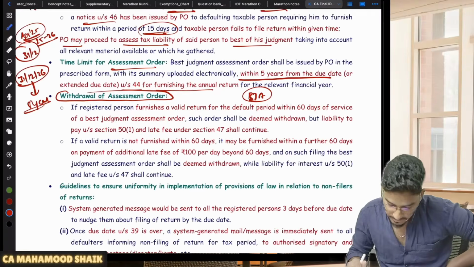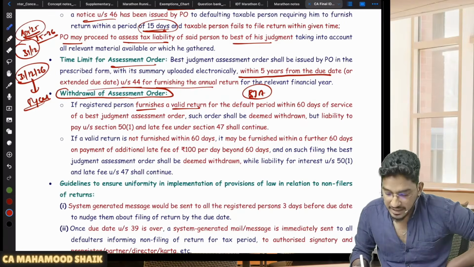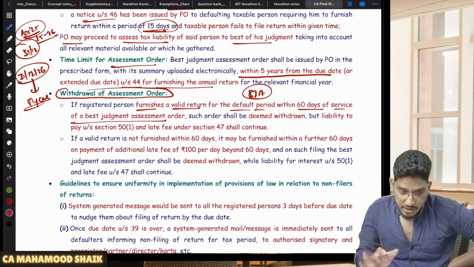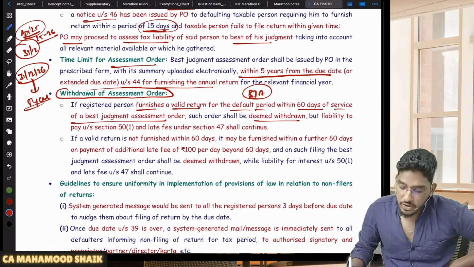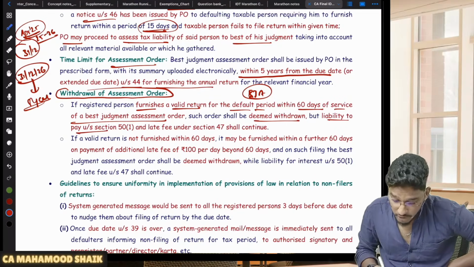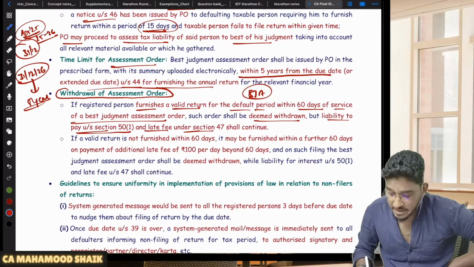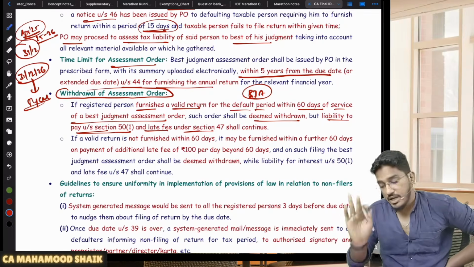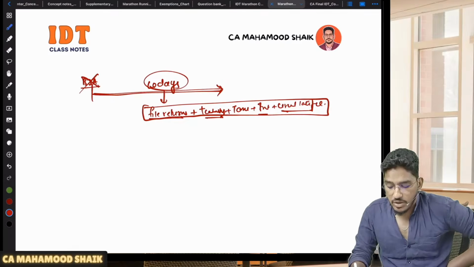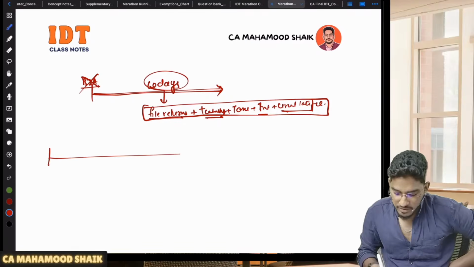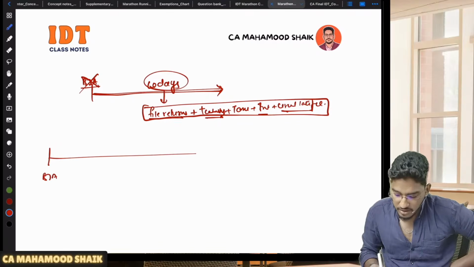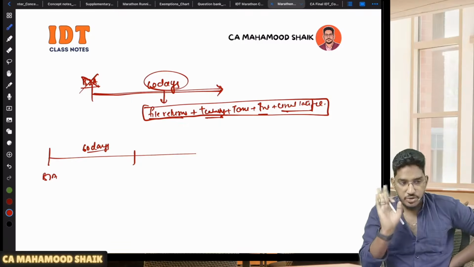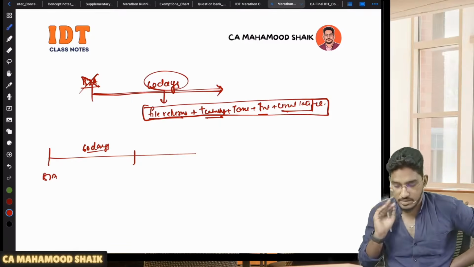That's what they try to say here. So if the registered person furnishes a valid return for the default period within 60 days of service of a best judgment assessment order, such order shall be deemed to be withdrawn. But liability to pay interest under section 50 and late fee under section 47 shall continue. You have to pay tax, interest, late fee, all that you have to pay usually, but the best judgment assessment order will be withdrawn. One more option they are giving you here. So they have given a best judgment assessment order. Within 60 days, you file your return, pay the usual interest, pay the usual late fee. We will drop our best judgment assessment order.